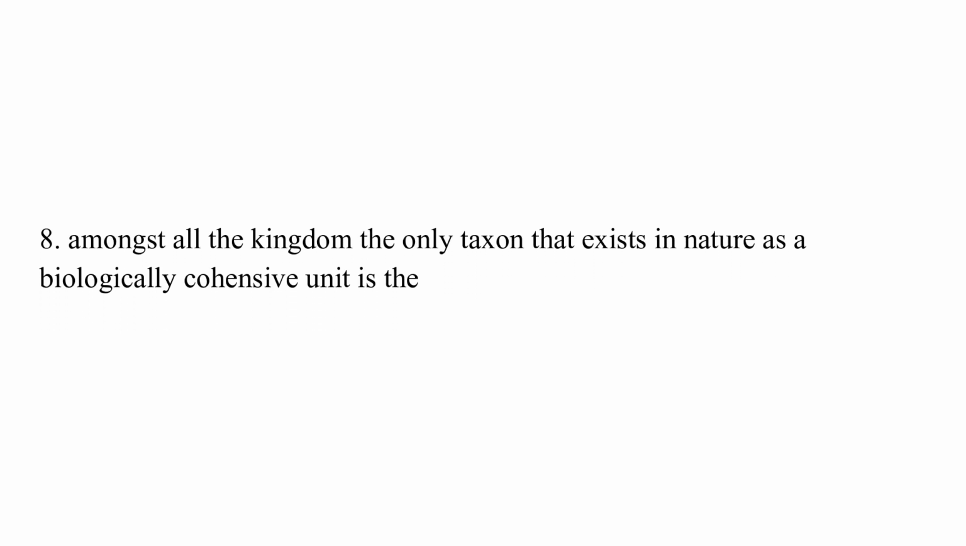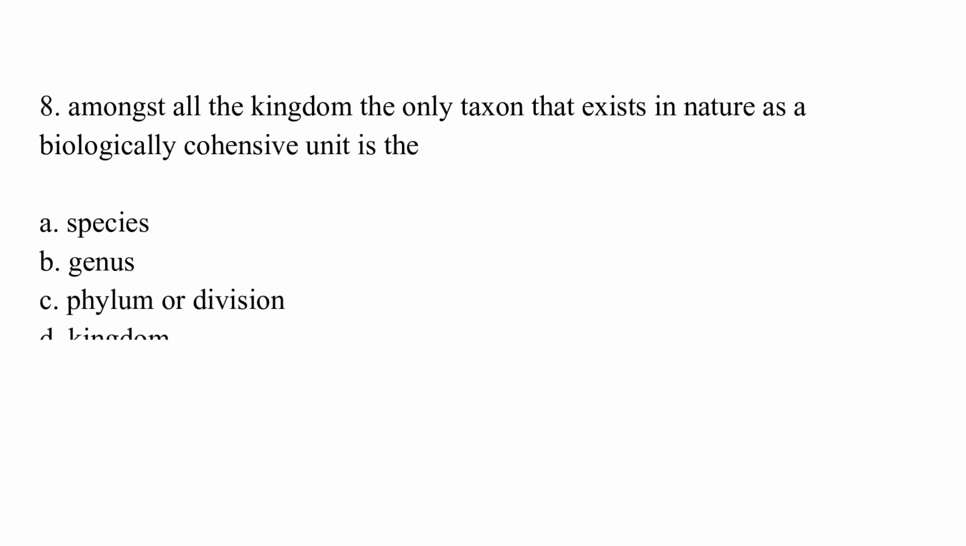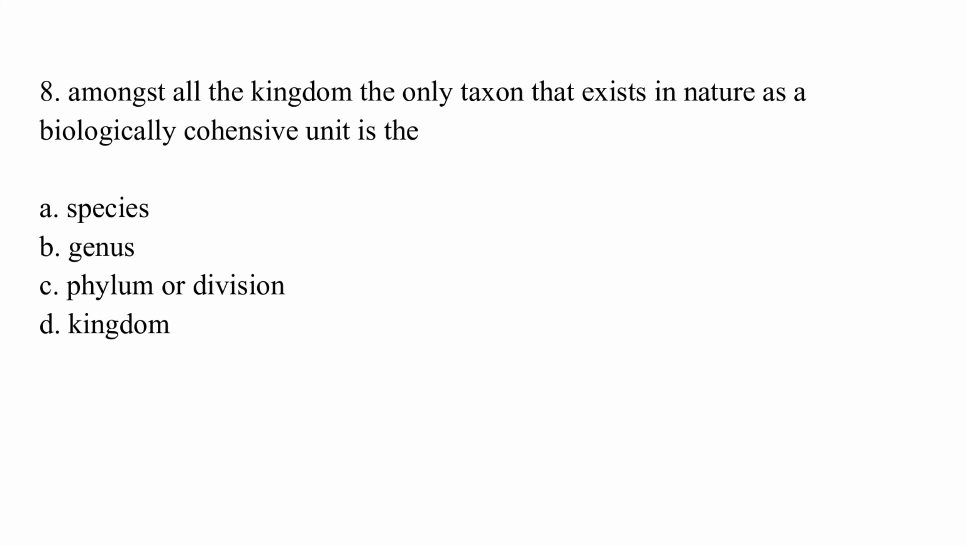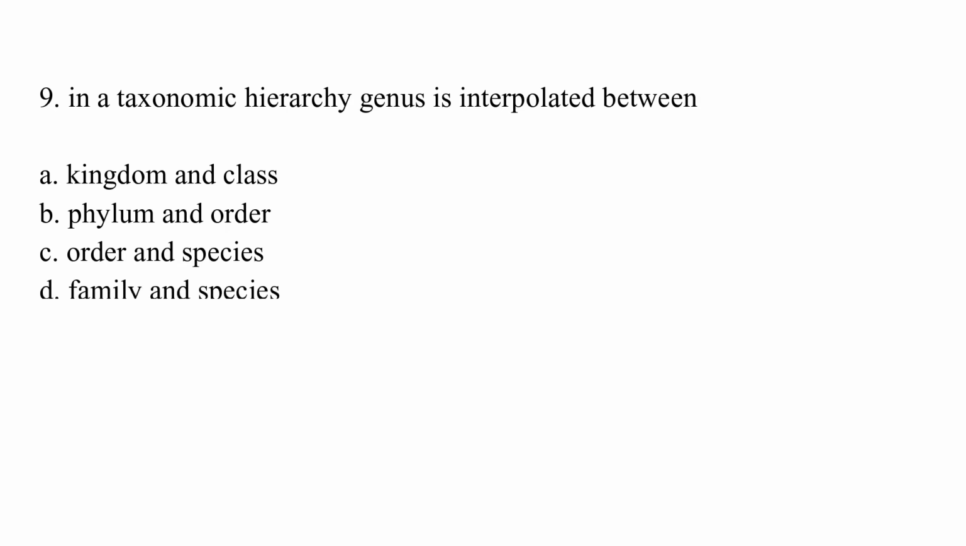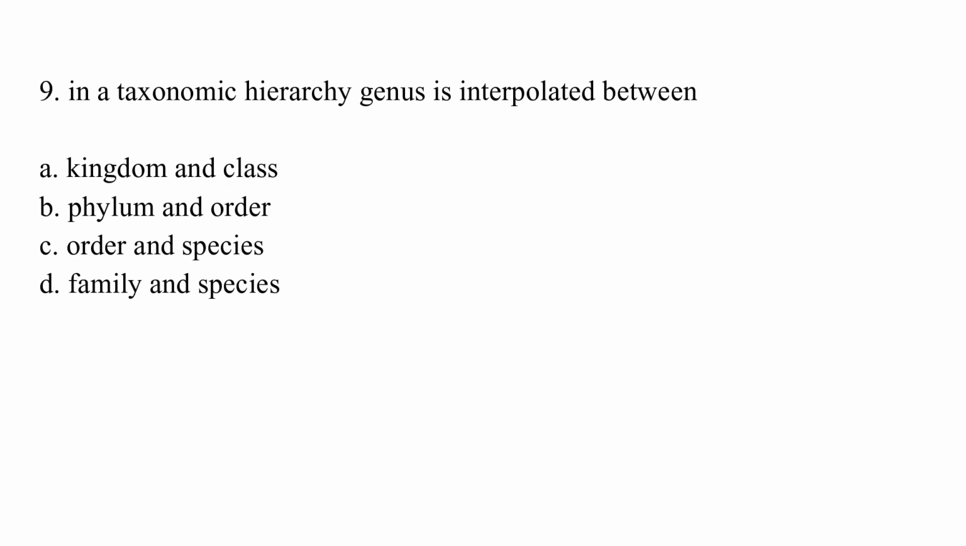Amongst all the taxa, the only taxon that exists in nature as a biologically cohesive unit is: option A, species; option B, genus; option C, phylum or division; option D, kingdom. The correct answer is option A, which is species. In a taxonomic hierarchy, genus is interpolated between: option A, kingdom and class; option B, phylum and order.